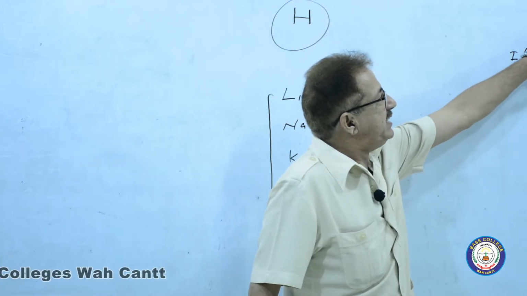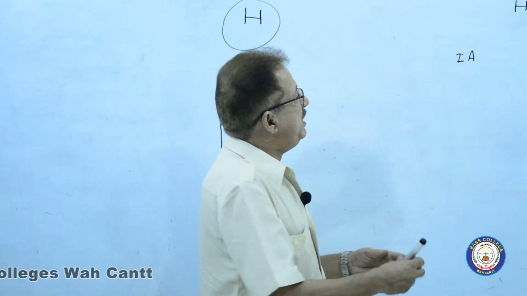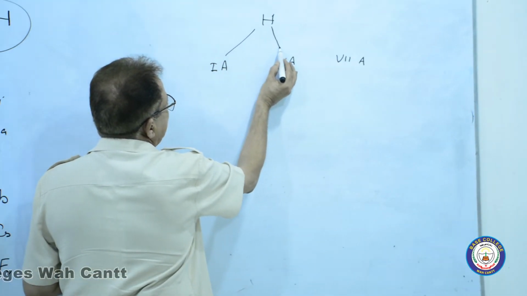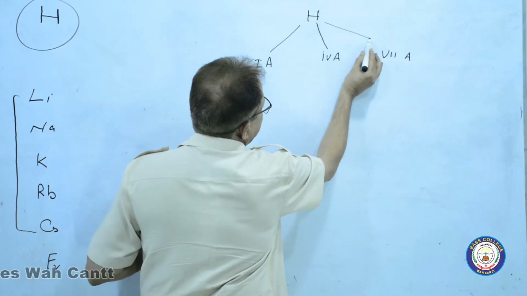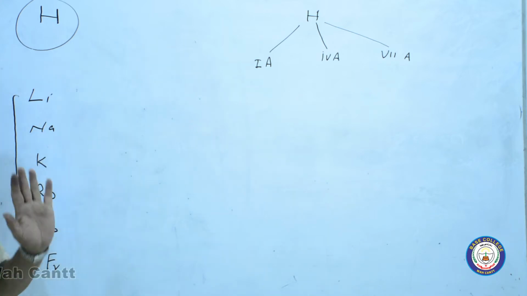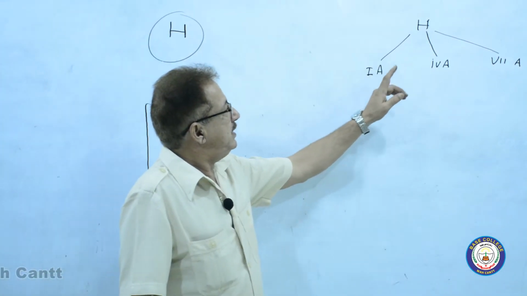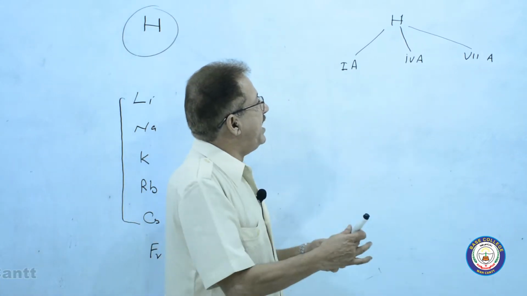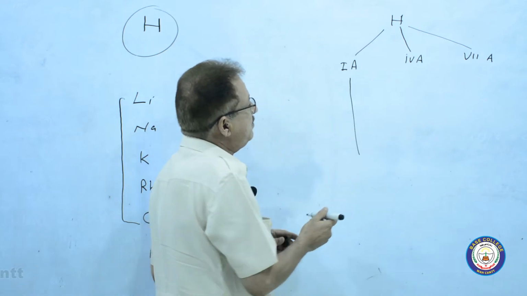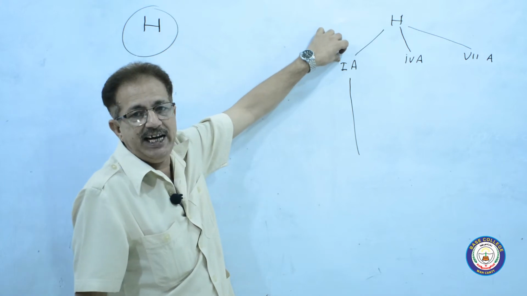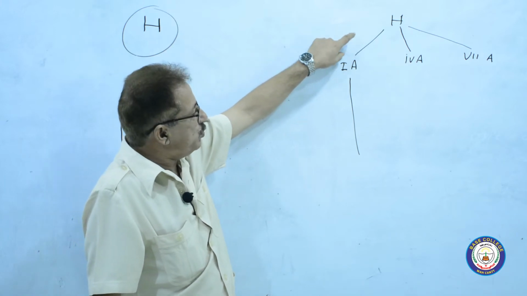Now why can this hydrogen be placed in 1A, why can it be placed above 4A, why can it be placed on 7A, and why has it been written along with the 1A? There are 3 possibilities about hydrogen placing, because there are some similarities of hydrogen with 1A and also some differences.